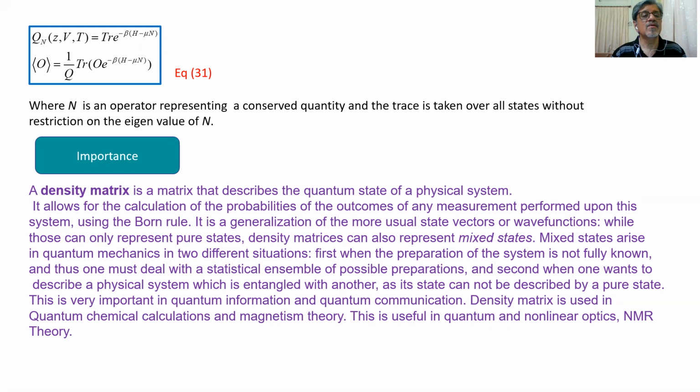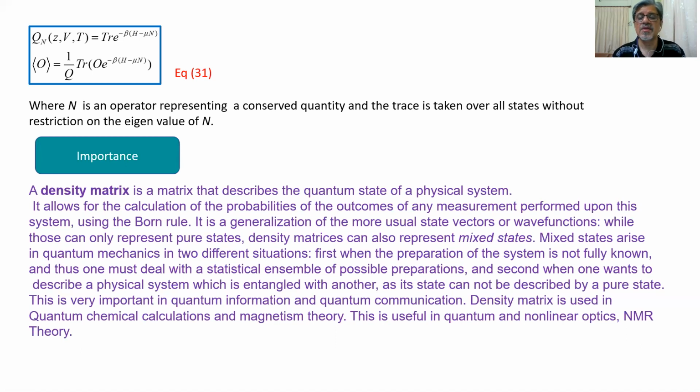And the mathematical derivations have become very simple, amazingly simple in comparison to classical statistical mechanics. Again, mu is the chemical potential, so the same concept is used over here, where N is an operator representing a conserved quantity, and the trace is taken over all the states without restriction to an eigenvalue of N. So this makes the mathematical derivations very simple.